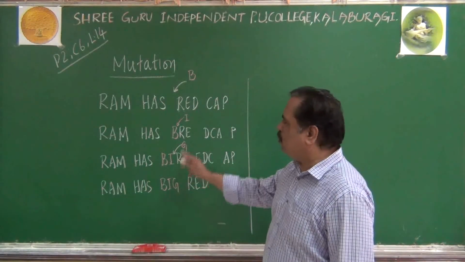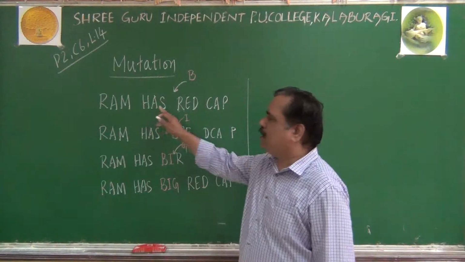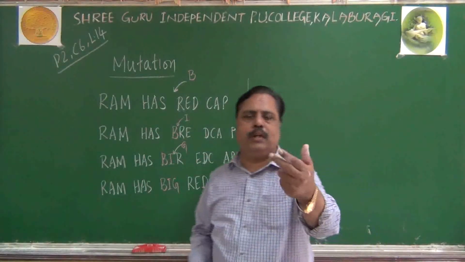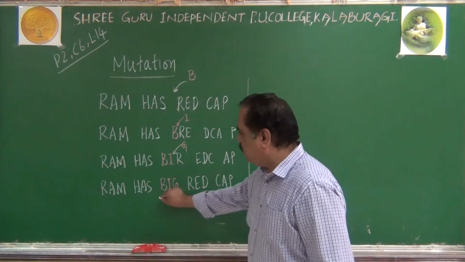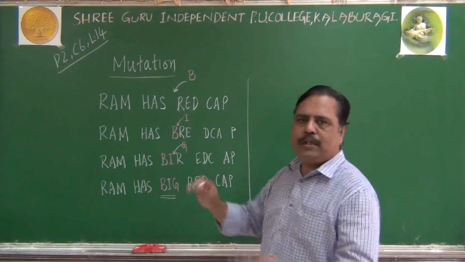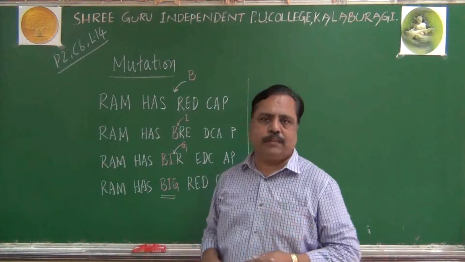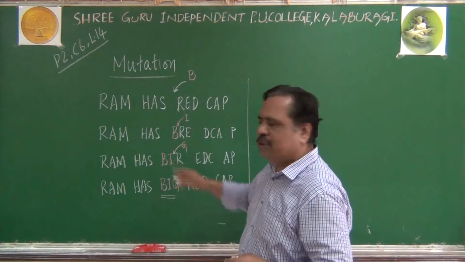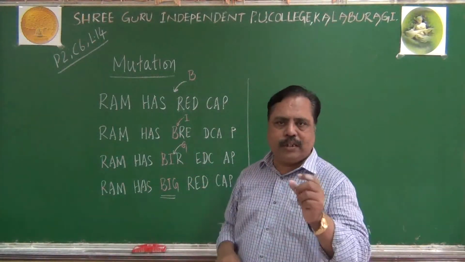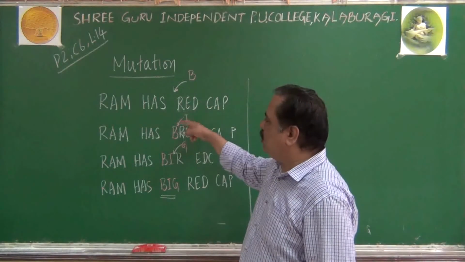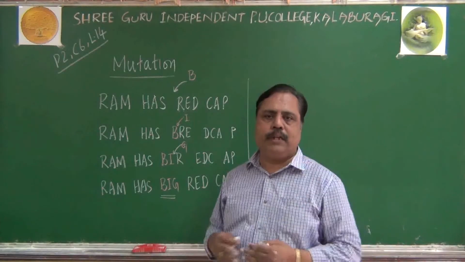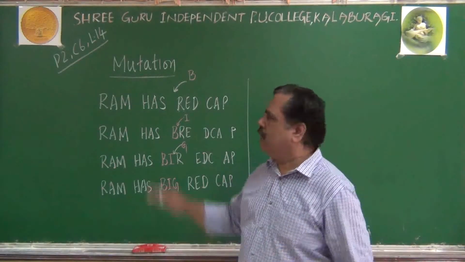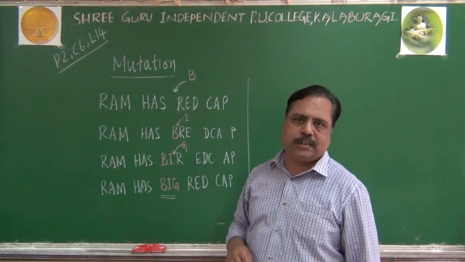Suppose, imagine, each English alphabet is one nucleotide. When I add a triplet of nucleotides, naturally the meaning changes, the protein changes. Even here also it got changed, we can see. Do you get this point? This is due to insertion mutation. How mutation changes the meaning of the genetic material, that is explained in this process.